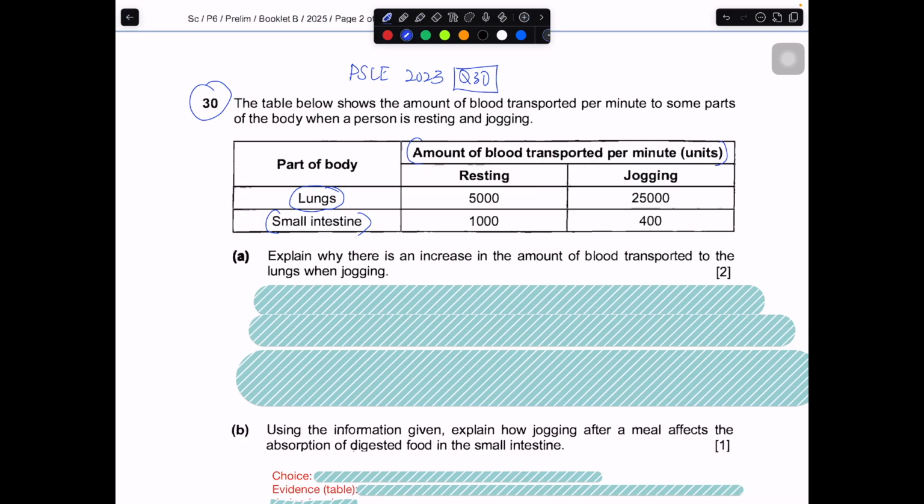Okay, so explain why there is an increase in the amount of blood transported to the lungs during jogging. So over here, during jogging, there is more blood transported to the lungs, and there is less blood transported to the small intestine. So they're asking you why there is more. So you focus on this part. The main explanation is focused on this part.